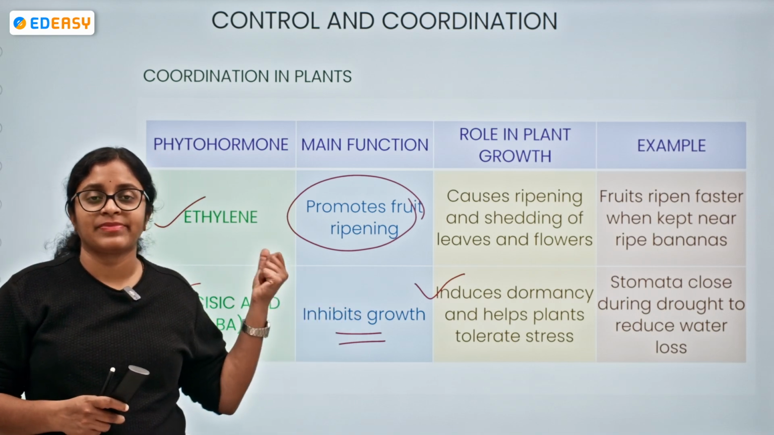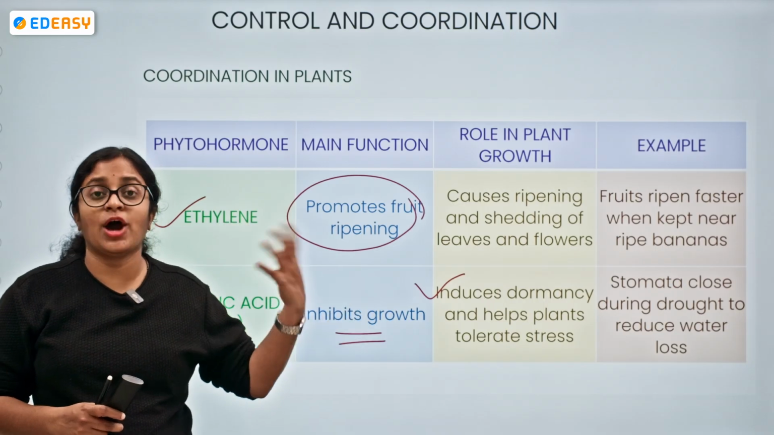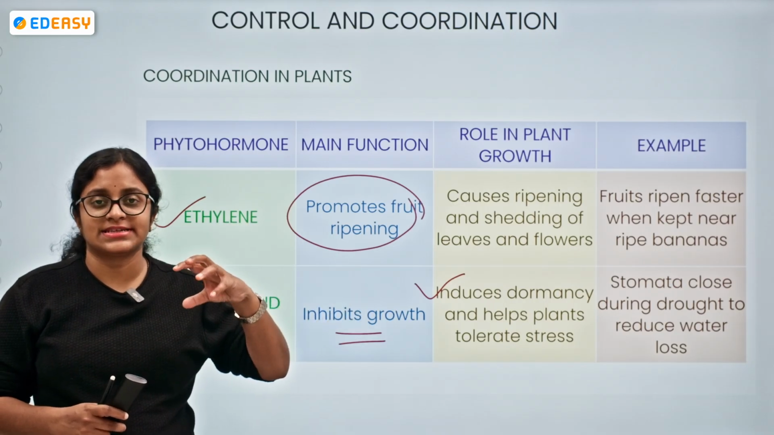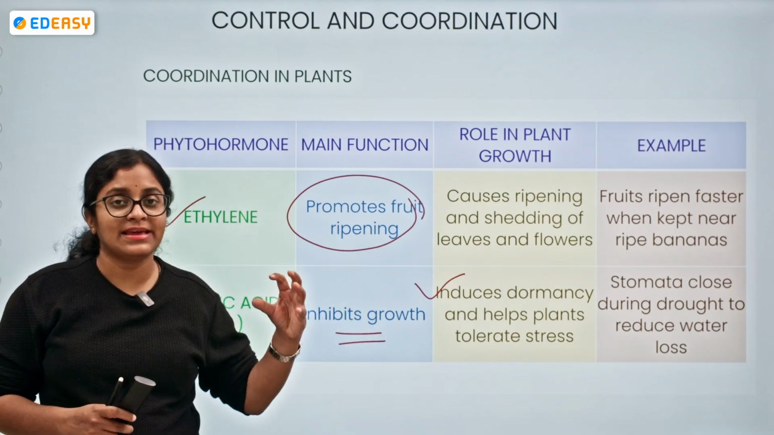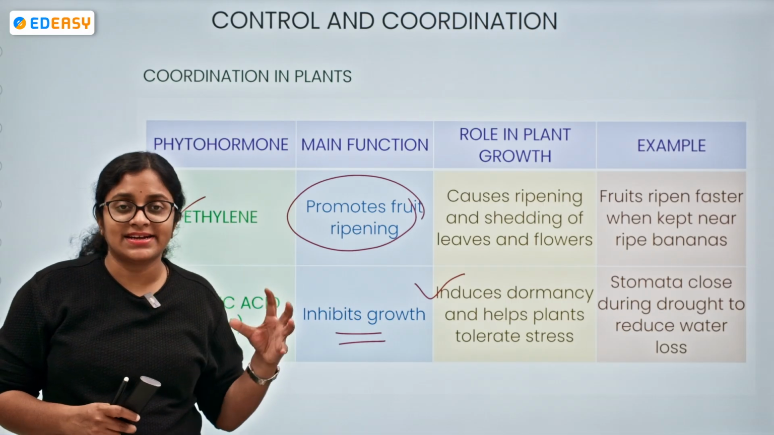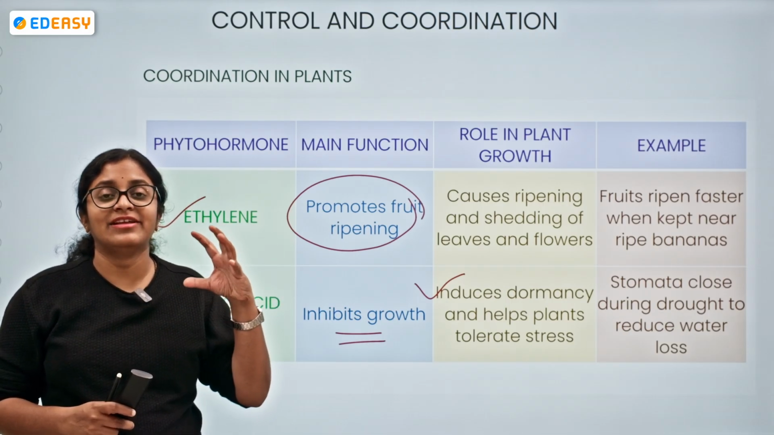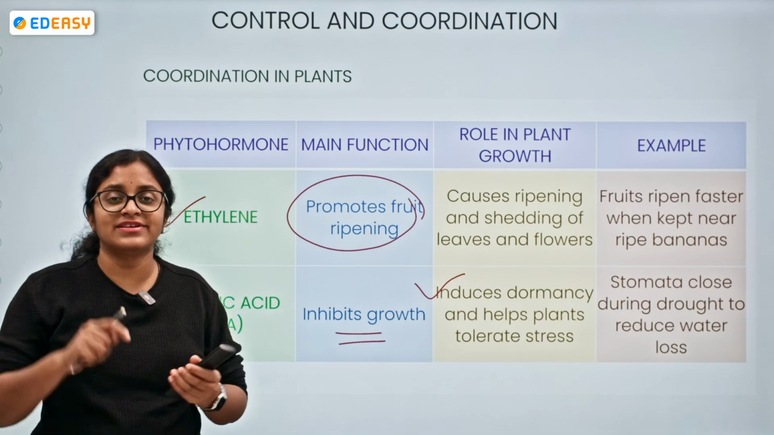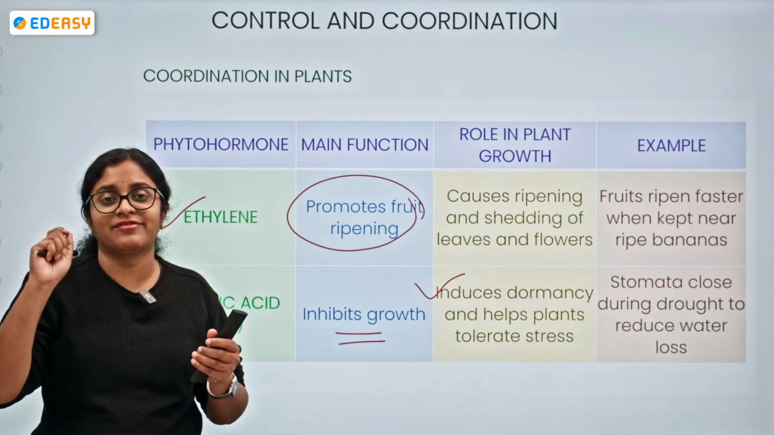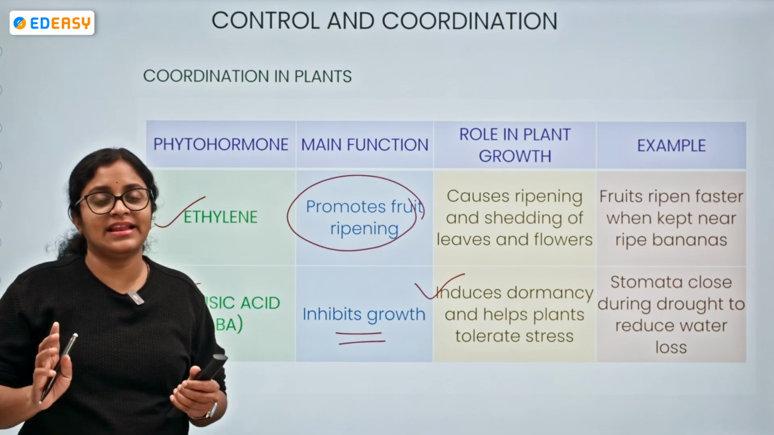For example, plants grow towards sunlight. How? The auxin concentration will be very high in the shaded regions, so that the shaded region cells will be elongated, because of which there is a bending of the plant towards the light region.